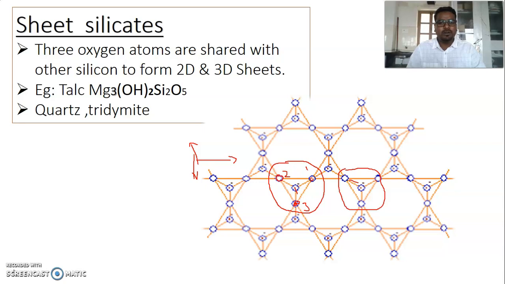So this is how we classify silicates, based on the arrangement of monomeric units, based on the sharing of oxygen atoms with other silicate units. It forms different types of structures, and because of the different types of structures, their properties vary. That's why it finds applications in various fields.